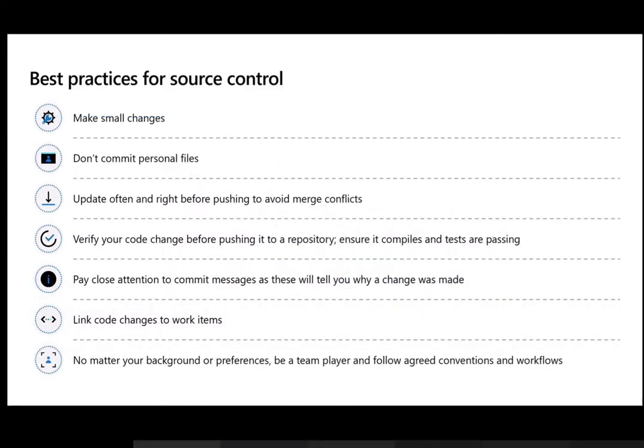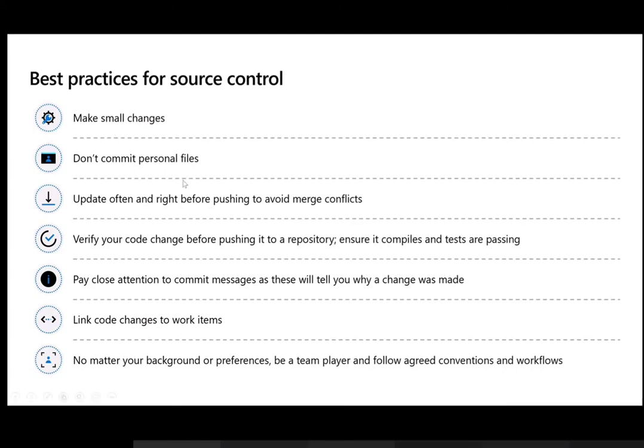So what are the best practices while you are managing or maintaining this source control? The first thing is to make small changes. That means file by file, or module by module, but make sure whatever you are committing, you commit it appropriately and have an appropriate description. That is what is meant by this.